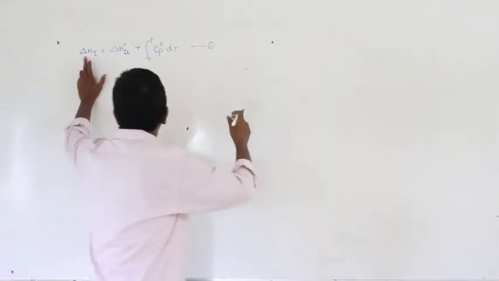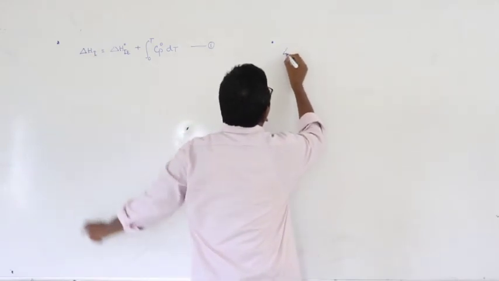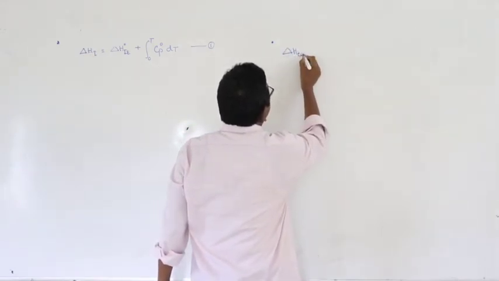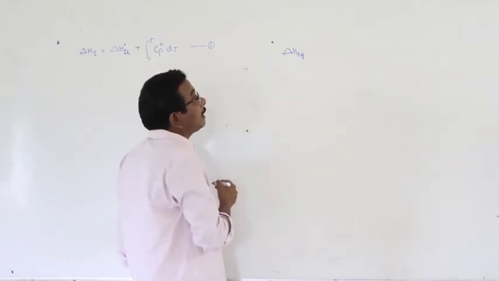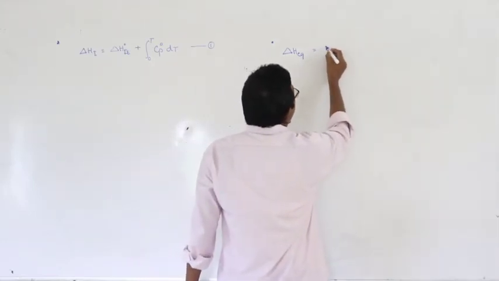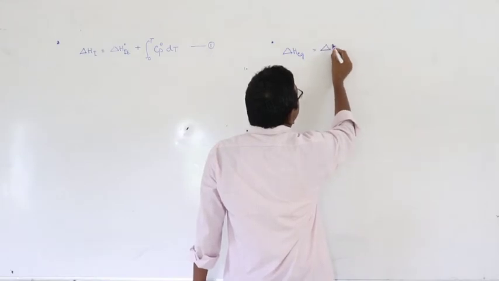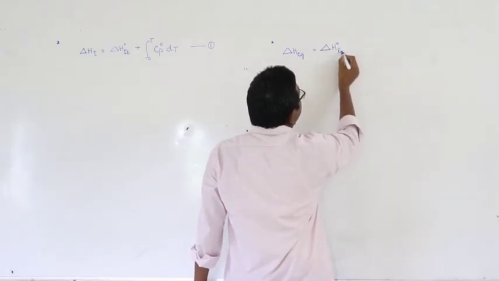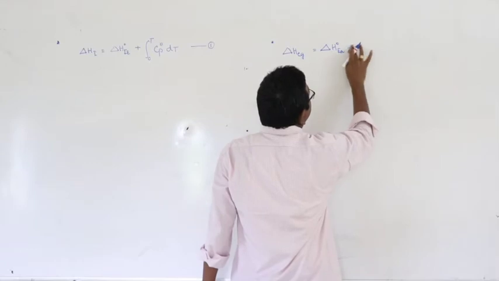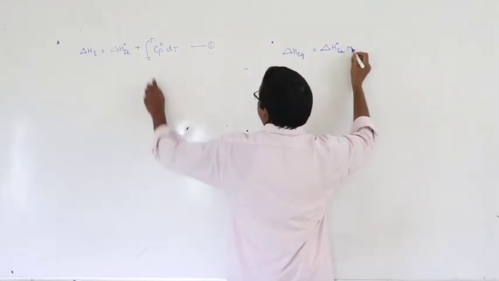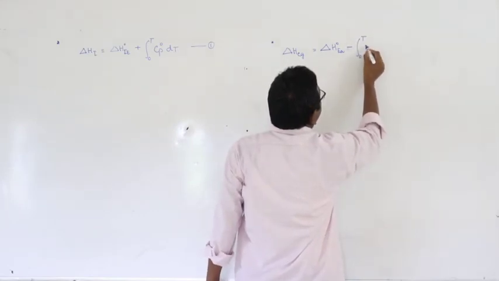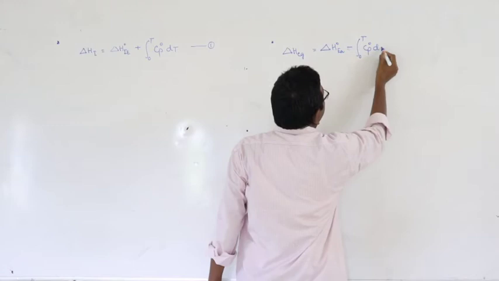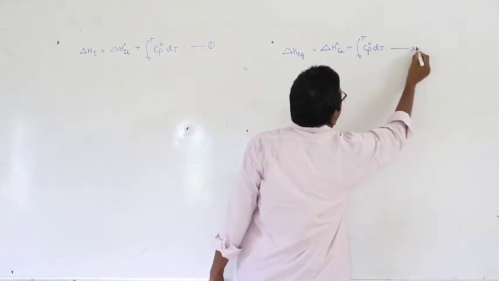And here in the same way, electron gain enthalpy delta Heg is equal to electron affinity delta H naught Ea minus integral 0 to T Cp naught dT. This is equation 2.